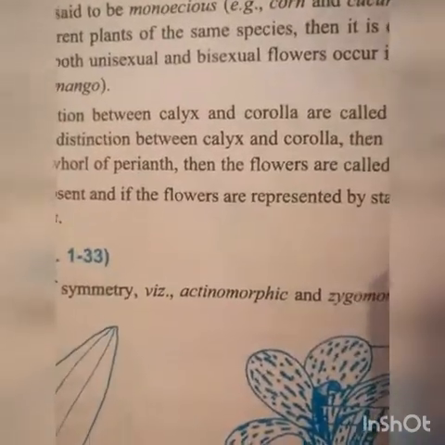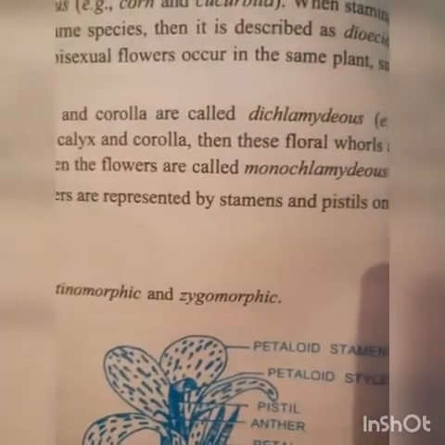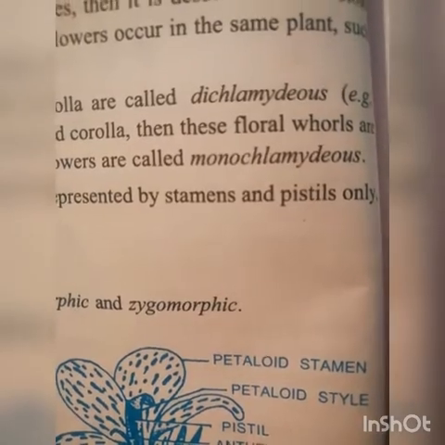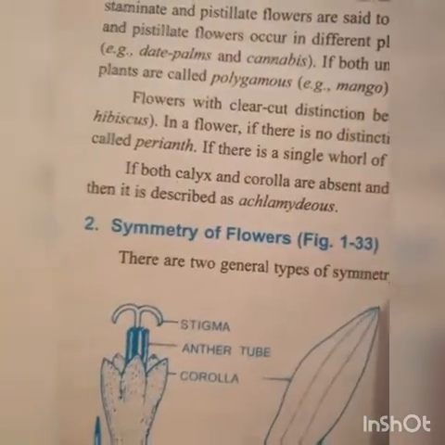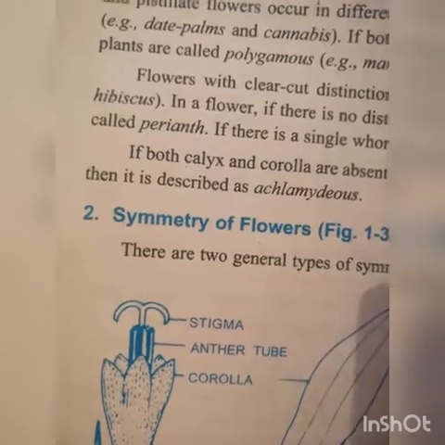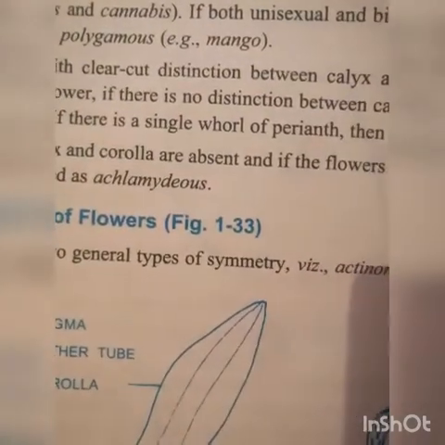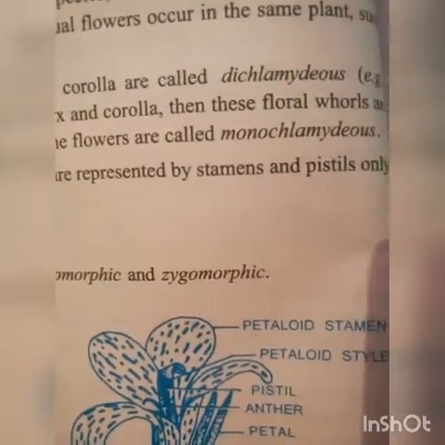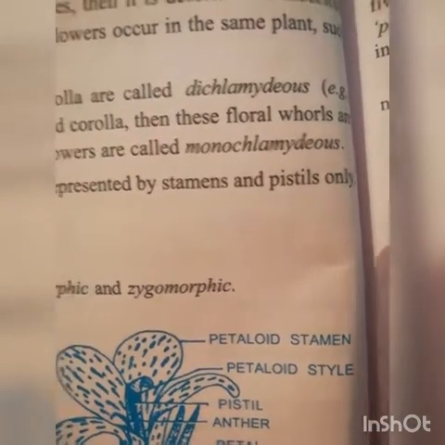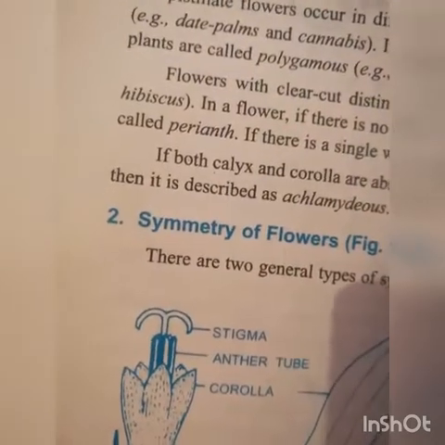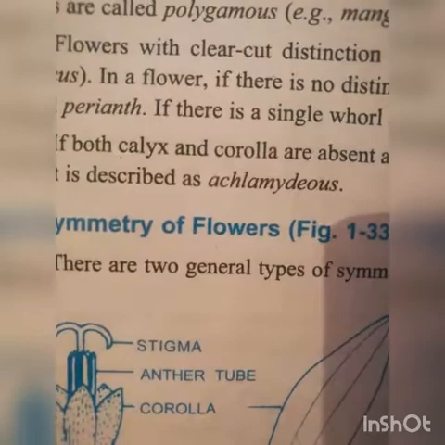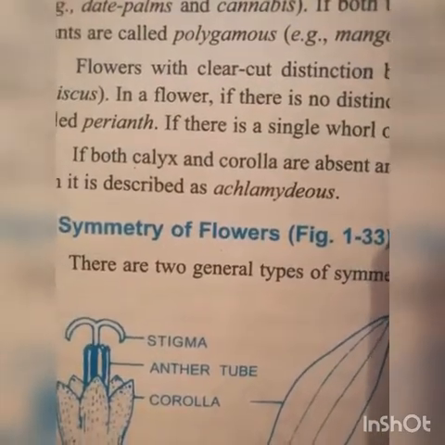If there is a single whorl of perianth, then the flower is called monochlamydeous. If both calyx and corolla are absent and if the flowers are represented by stamens and pistils only, in that case it is described as achlamydeous. Okay.